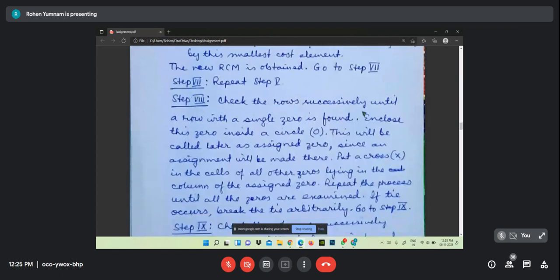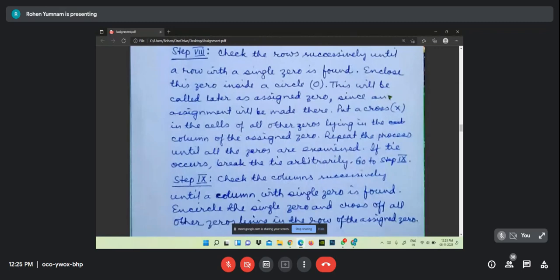Step 8, check the rows successively until a row with a single 0 is found, and enclose this 0 inside a circle. This will be called later as assigned 0. Since an assignment will be made there, put a cross in the cells of all other zeros lying in the column of the assigned 0. Repeat the process until all the zeros are examined. If a tie occurs, break the tie arbitrarily.